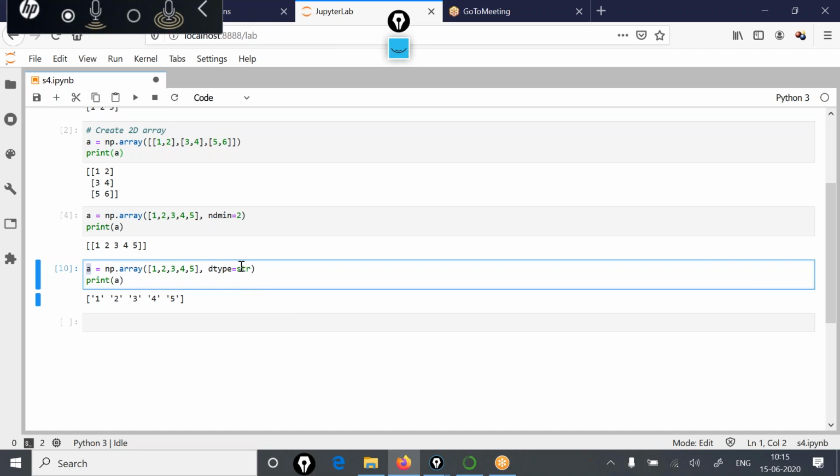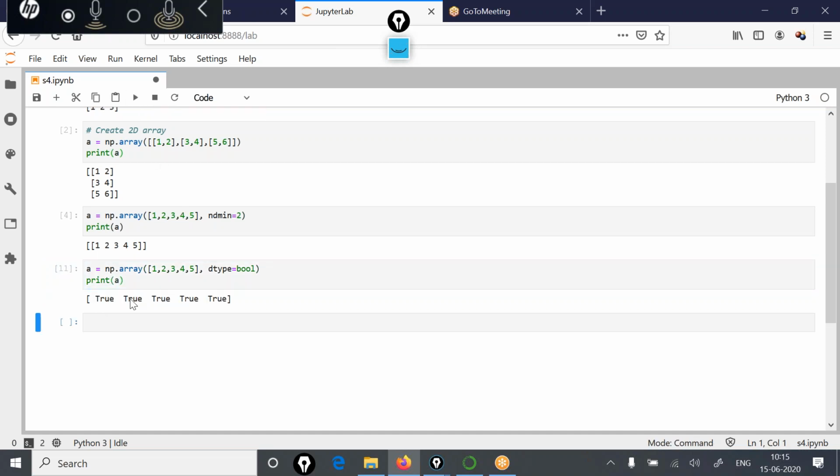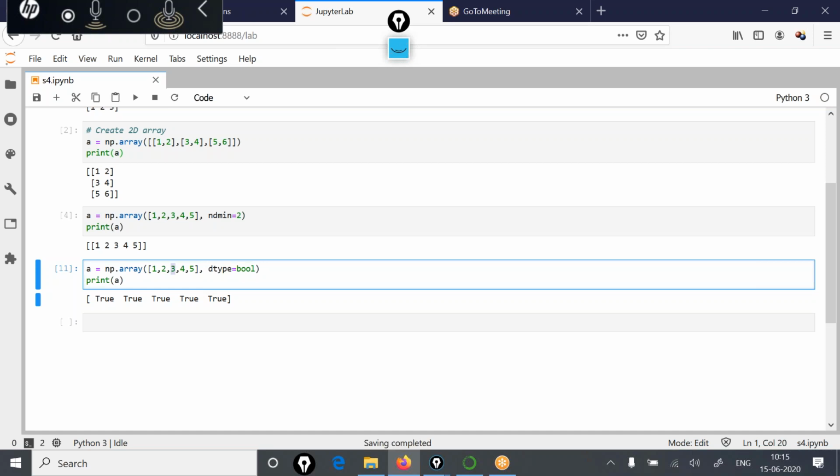Besides this, you can also mention the data type as bool, means boolean. So now if you run the program, you will see the output like this: true, true, true. Because all the non-zero values are taken as boolean true. So 1, 2, 3, 4, 5, all values are non-zero, so all values are true.